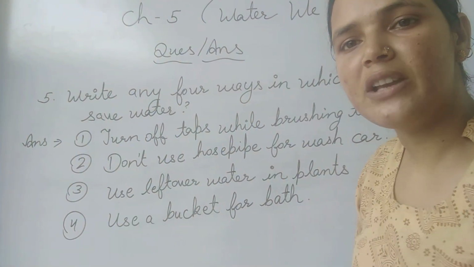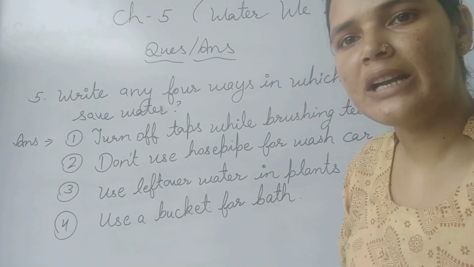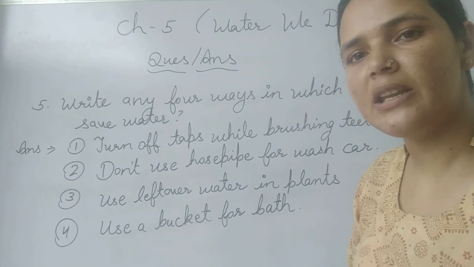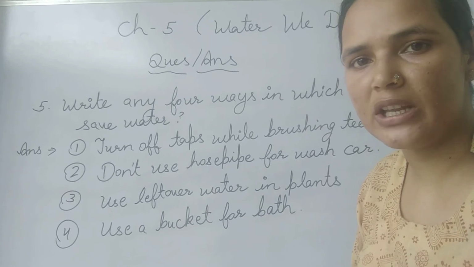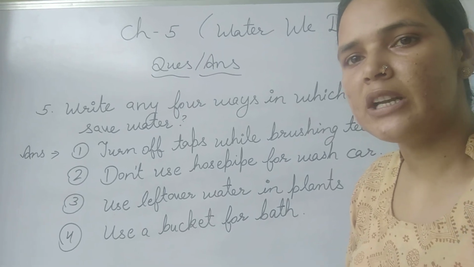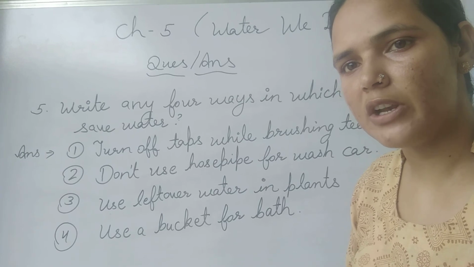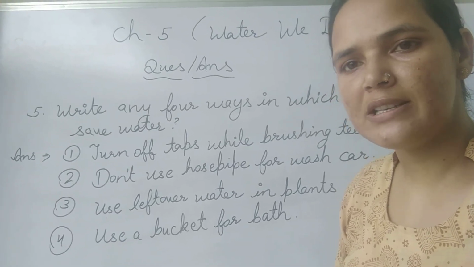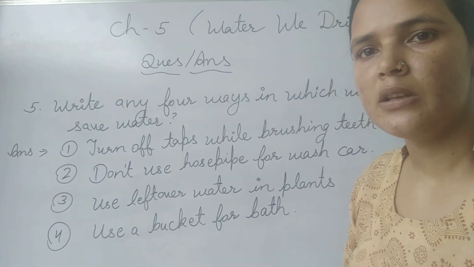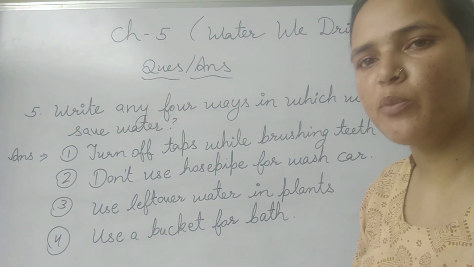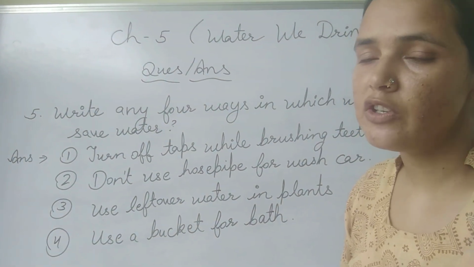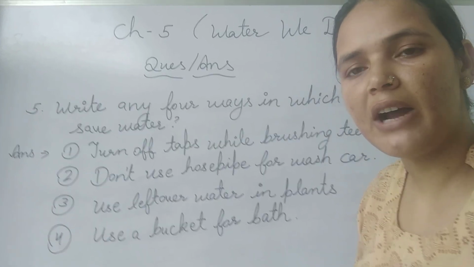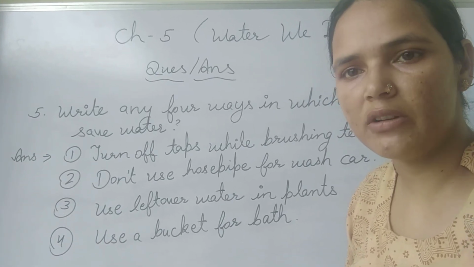After that, how we can save water. We all know that in our country there is a shortage of drinking water. There are still many backward and remote areas in villages where people have to walk miles to get fresh drinking water. That shortage of water is known as drought. So we should make proper use of water. We should fill a bucket while bathing. We should not use a shower.